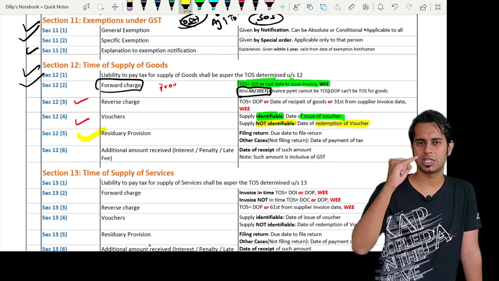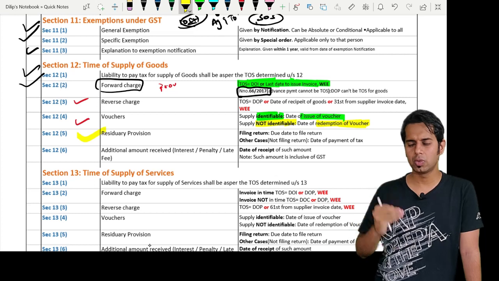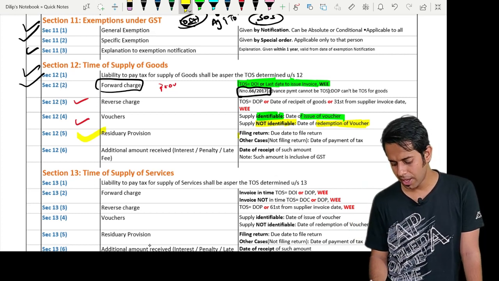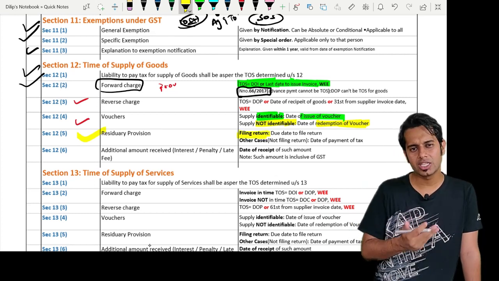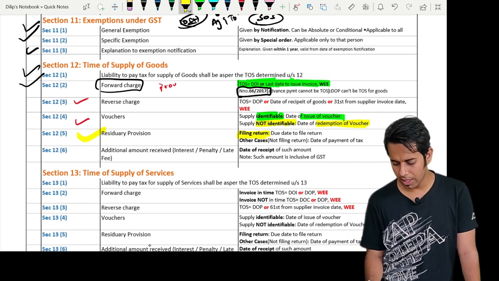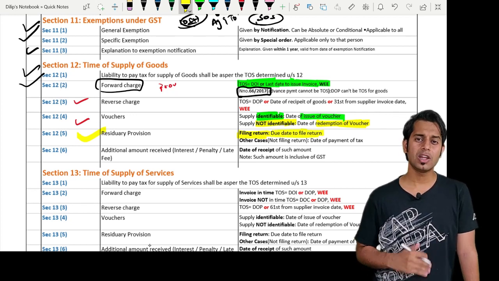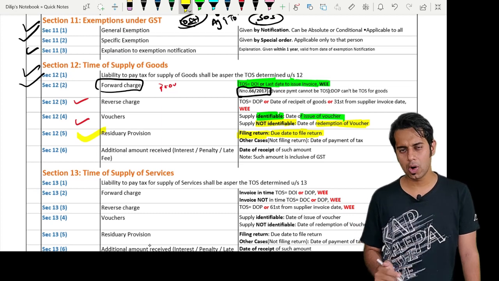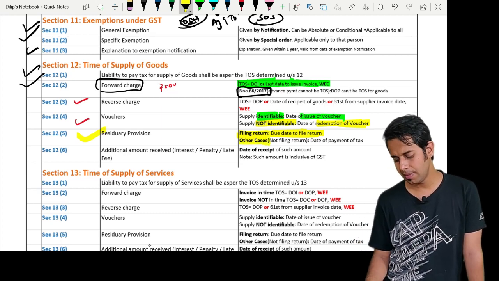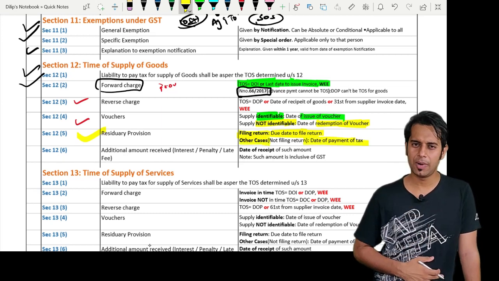Then we have residual provision, meaning if the time of supply of goods cannot be determined as per section 12.2, 12.3, 12.4, please come to this section. What is this section telling? Are you a person who is filing returns? Are you a registered person? Yes. Then the time of supply will be due date of filing return. Sir, what if I am not registered or I am not falling in the above category? Then in all other cases it will be date on which you are making the payment of tax.